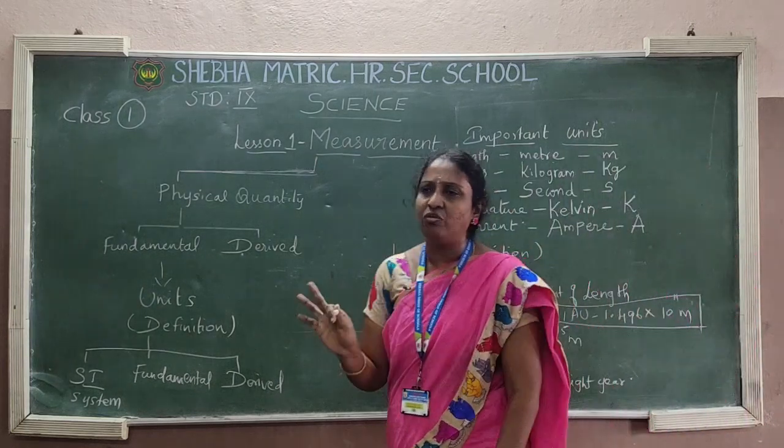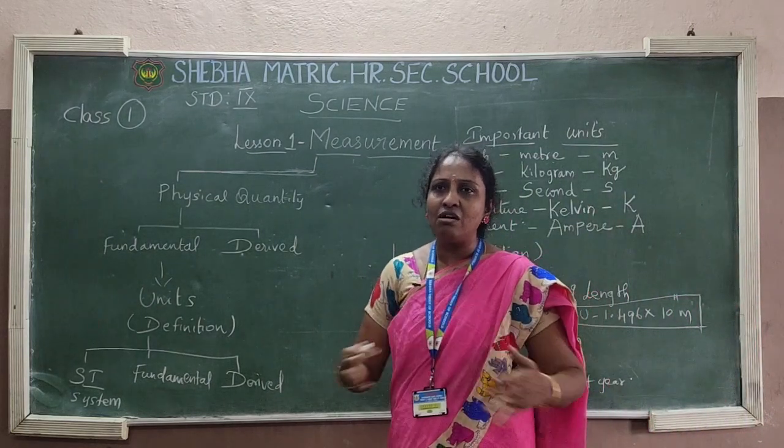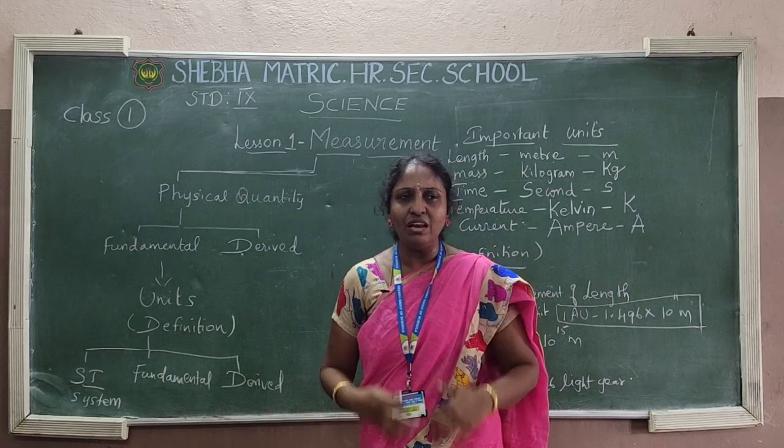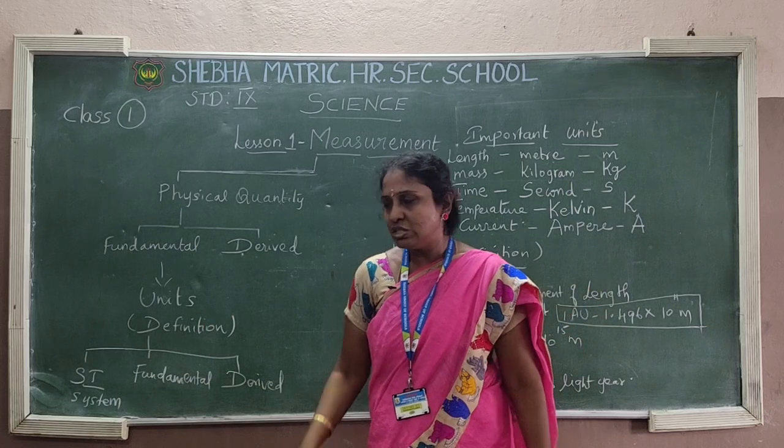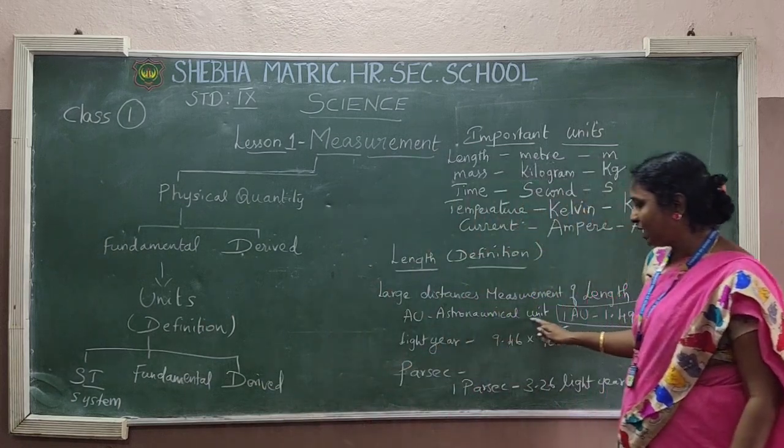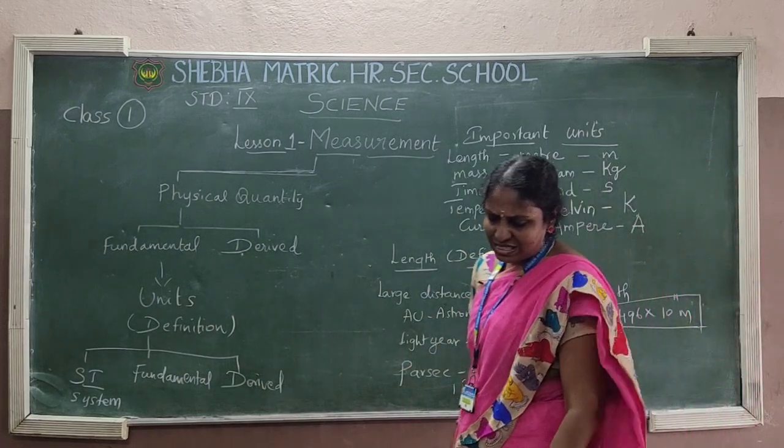Astronomical unit is used for measuring the large distances. What type of distances? Astronomical objects. So only this word comes, astronomical unit. Okay. Now next is light year.